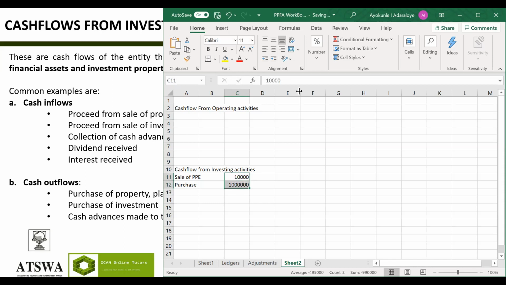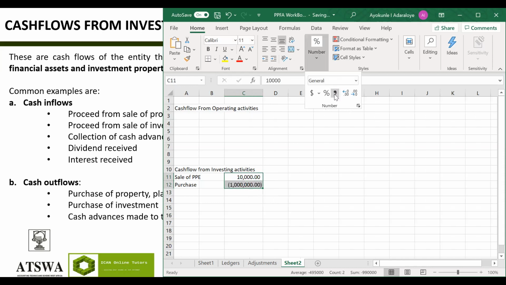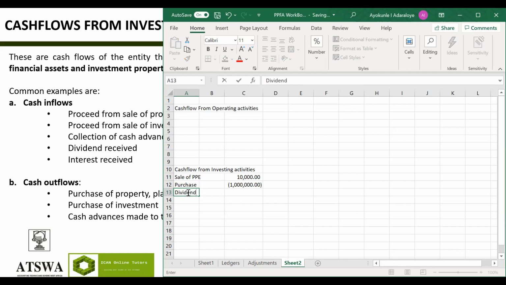Are you guys following? Can you see now? So you can see it's easy like that. Let's say that I also received dividend from some of the companies that I have. The dividend that I received is an inflow. In the investments I have, let's say it's 50,000. That's the dividend that came in this year. So my net cash flow from investing activities will be the addition of all this.